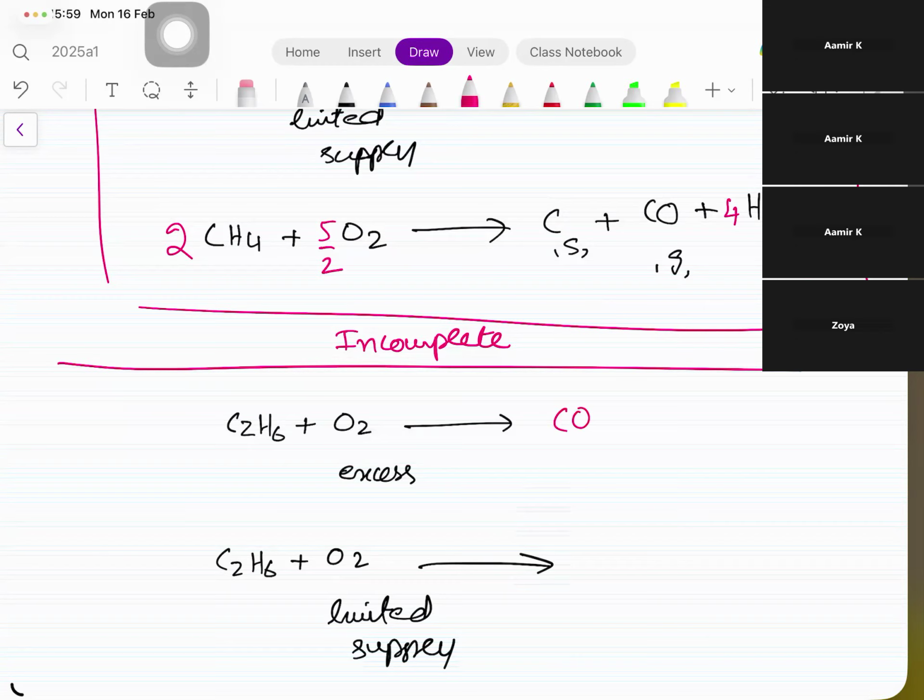Excess में what is formed? And water. Balancing के लिए what we have to do? 2 CO2 and 3 H2O. Yes. हाइड्रोजन इधर 6 है ना बच्चे? 2 to 4 plus 3, 7 है ऑक्सीजन, तो 7 by 2 O2. This is for the complete combustion.